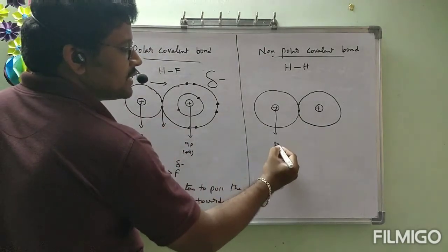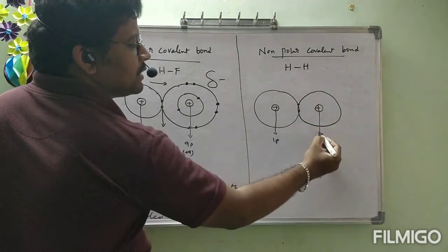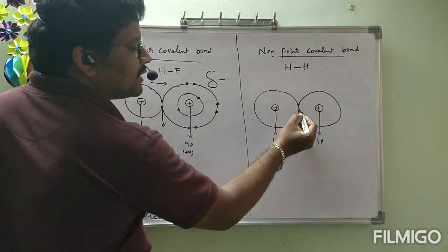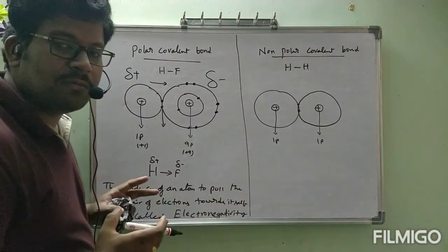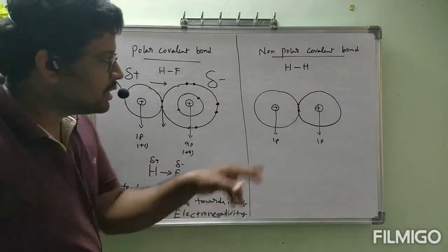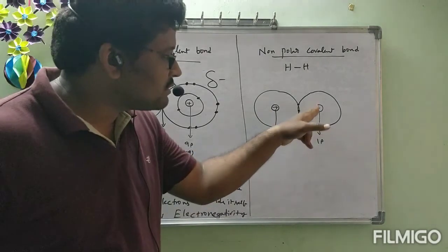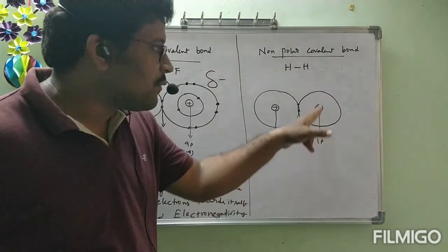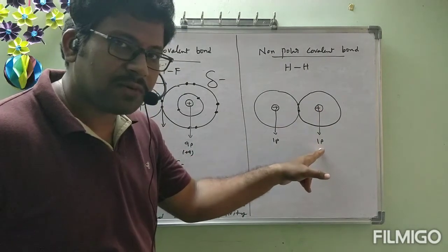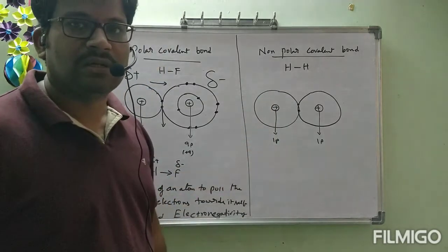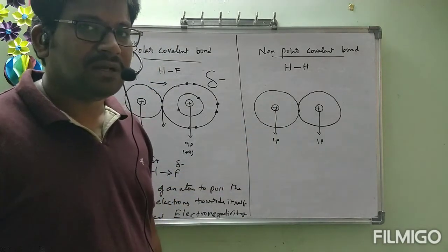This nucleus has one proton, and this nucleus also has one proton. The bond pair of electrons is not pulled by any one side, because both have the same strength. What is the charge on this nucleus? One proton charge. And on this nucleus? One proton charge.